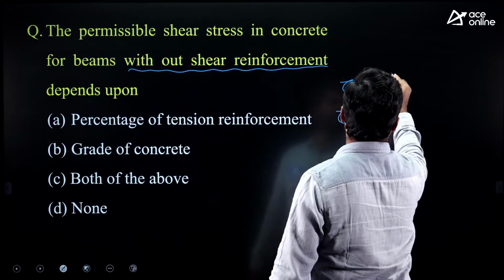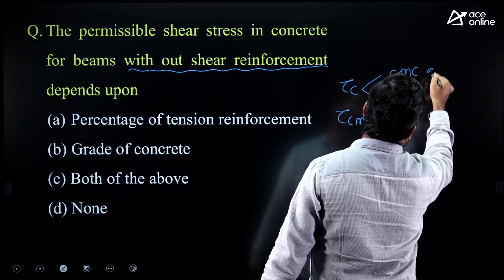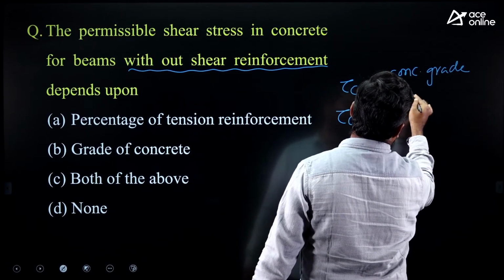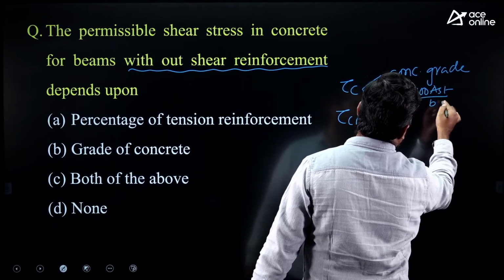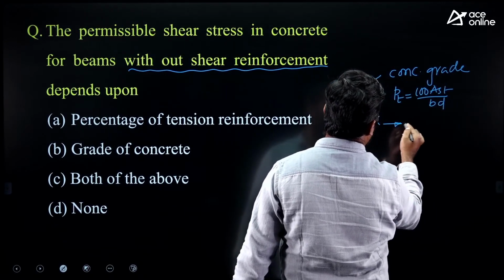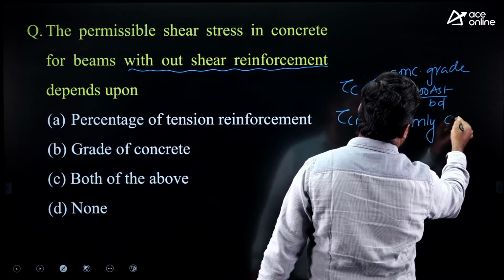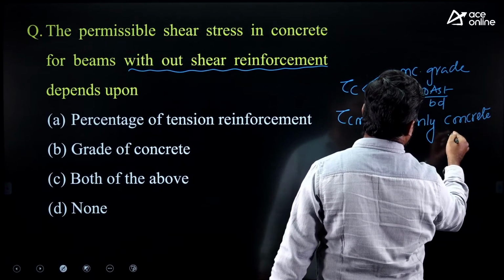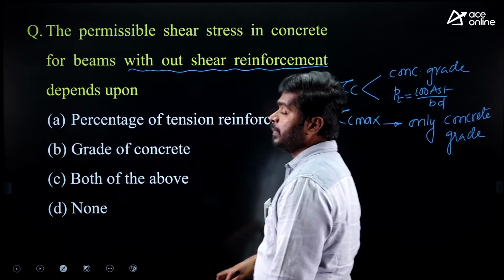Tau c depends on two things. One is concrete grade and percentage of tension steel, 100 Ast upon bd. Tau c max depends on only concrete grade. If they give tau c and tau c max, easily you will identify.